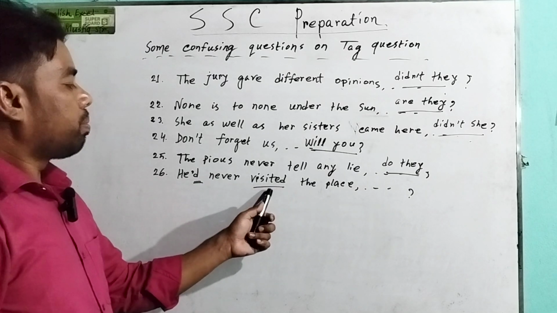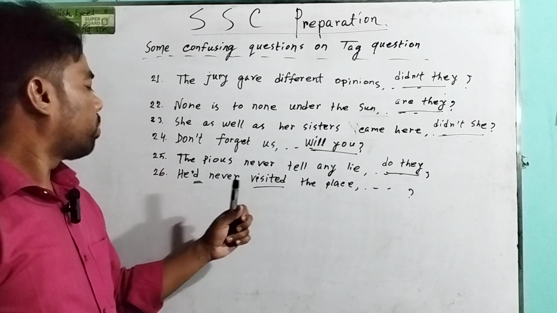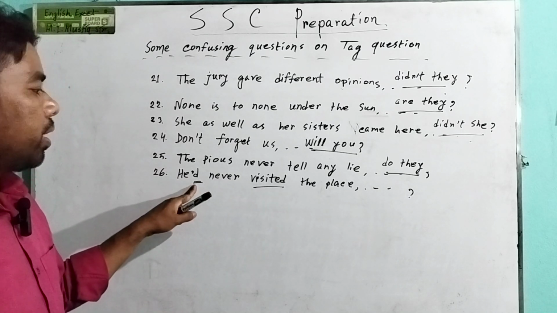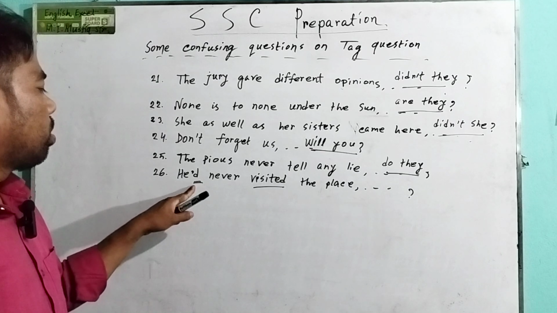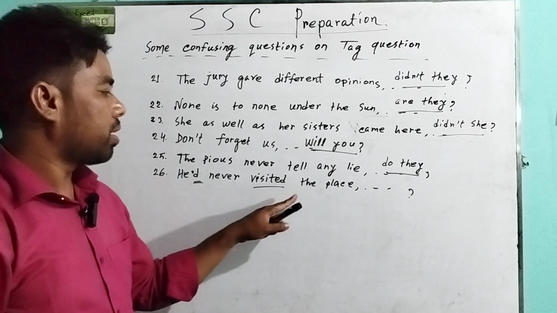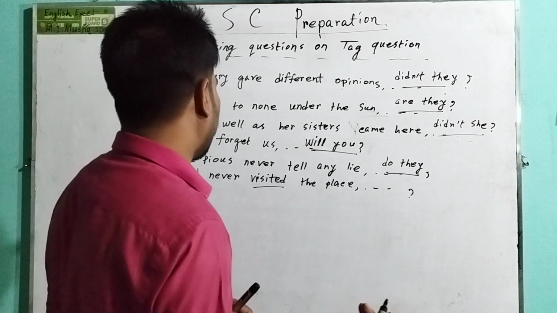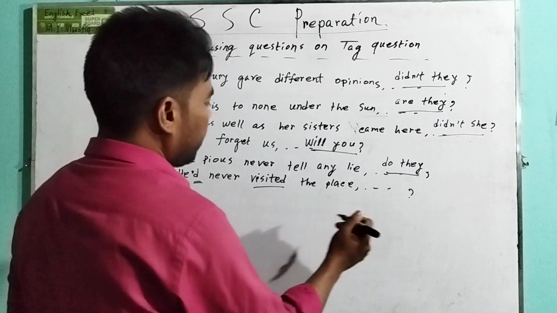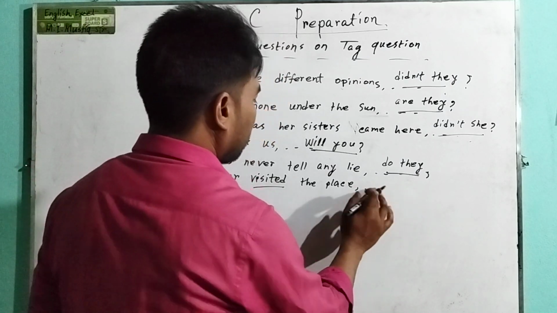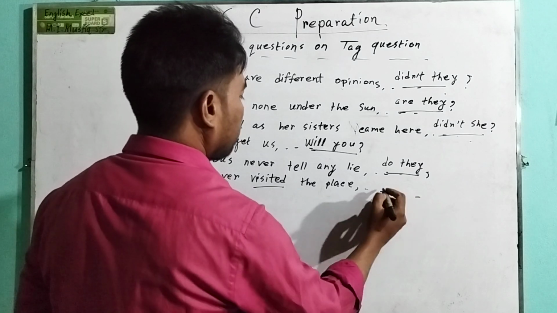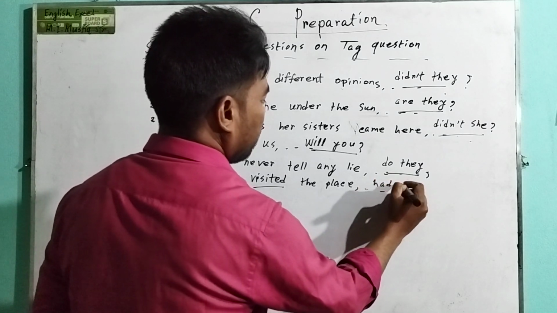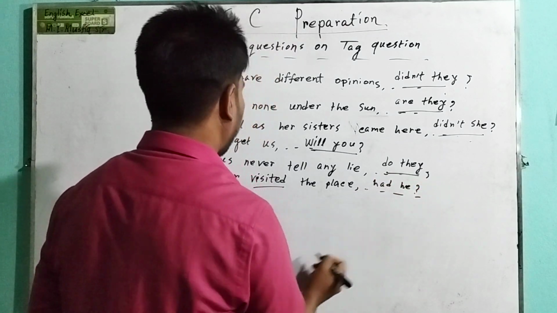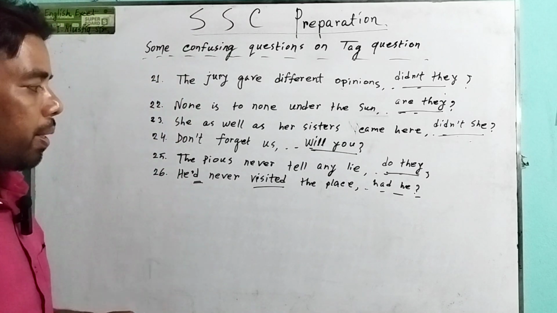As the verb is in the past participle form, we have to take it as had. He had never visited the place. As the word never is a negative word, the answer will be had he.